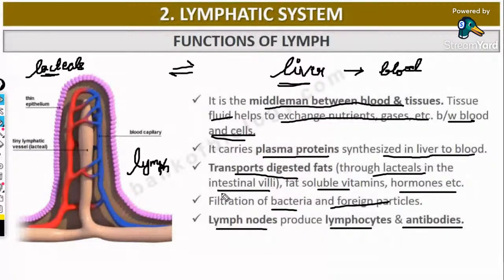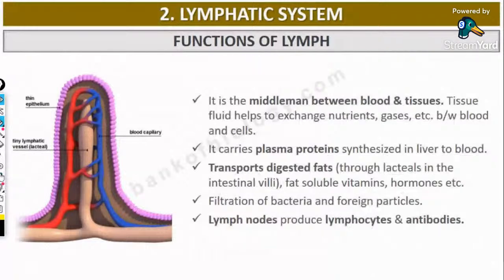These are the various functions of lymph: middleman between blood and tissues, exchange of nutrients and gases between blood and cells, carrying plasma proteins synthesized in the liver to the blood, transportation of digested fat, fat-soluble vitamins, hormones, etc., filtration of bacteria and foreign particles, and production of lymphocytes and antibodies by lymph nodes.